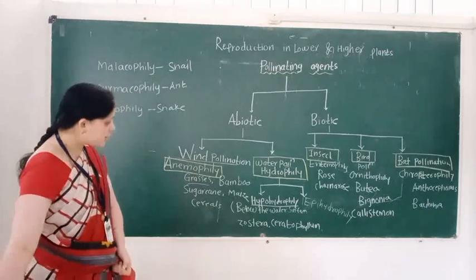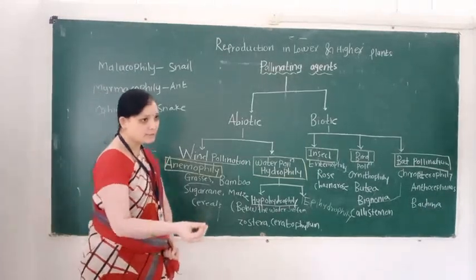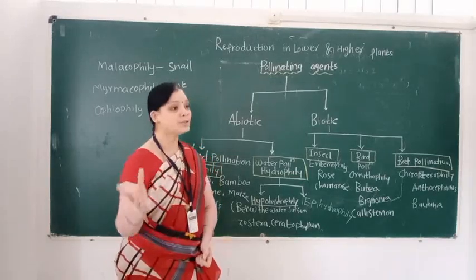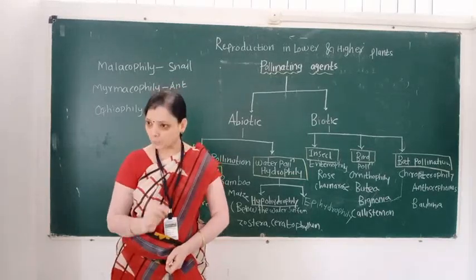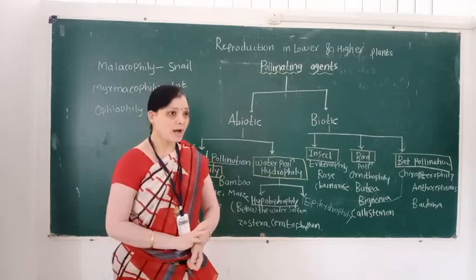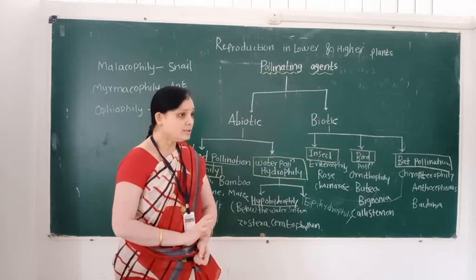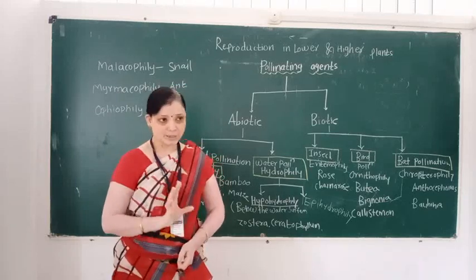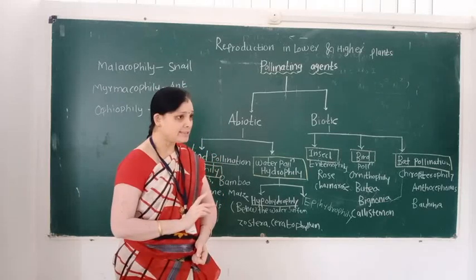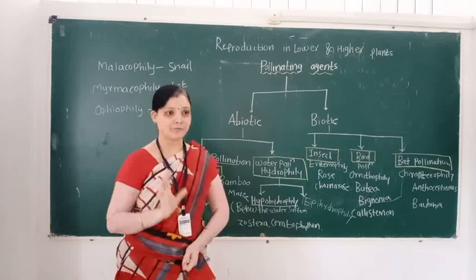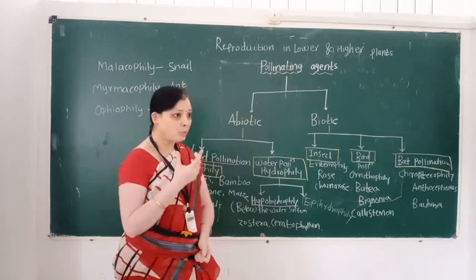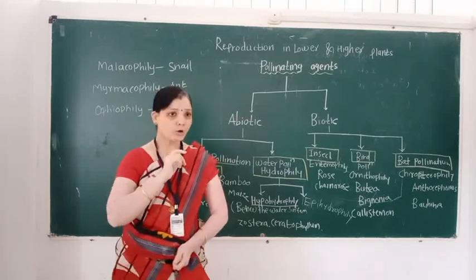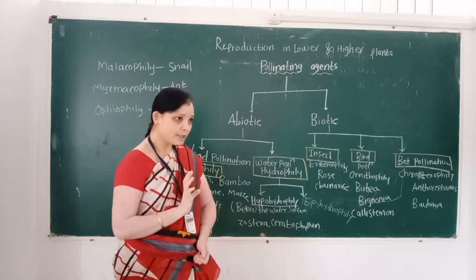Then another floral adaptive character is pollen grains are produced in a large quantity. An important character for wind pollination is pollen grains are light in weight, because when pollen grains are heavy, they are not carried by the wind.